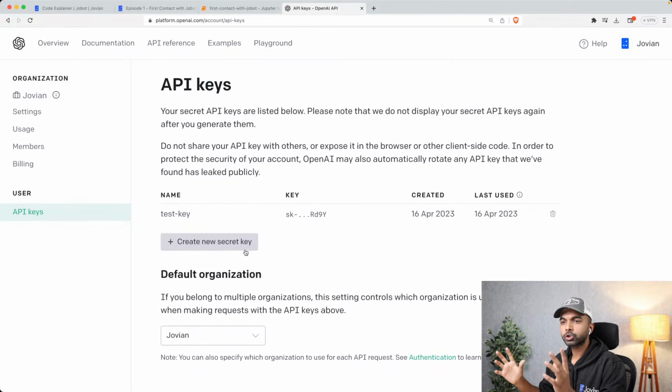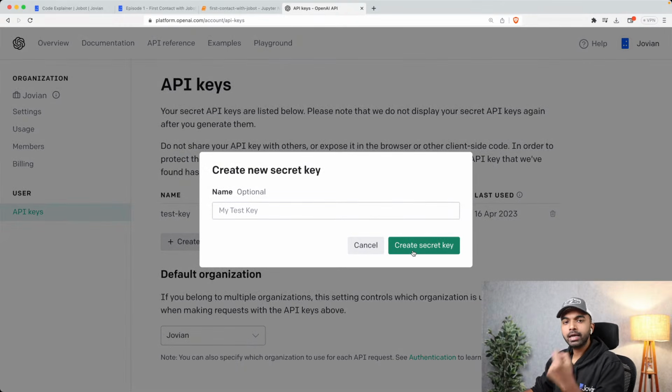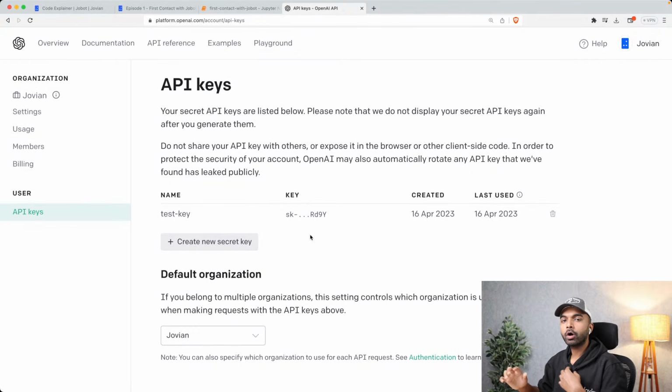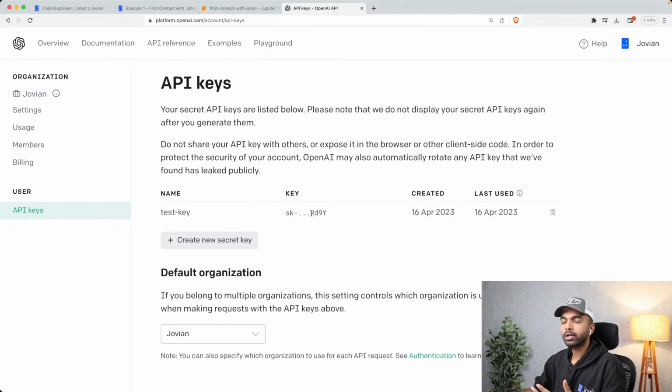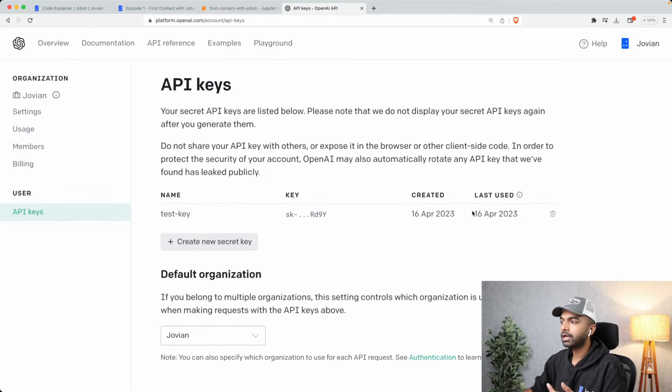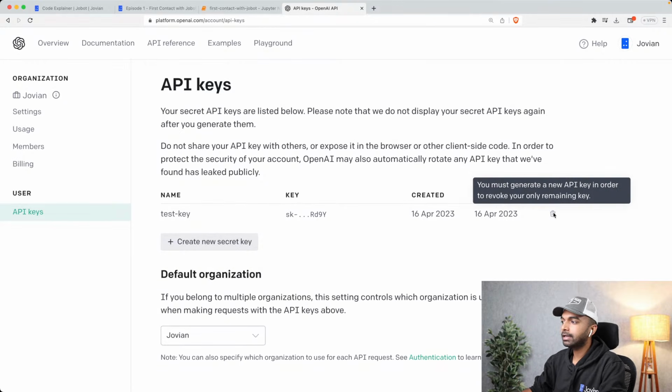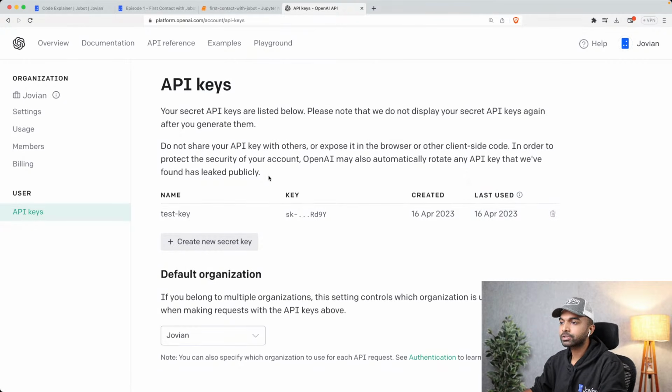Okay, so you need to click this button, and that's going to show you a pop-up. And once it shows you that pop-up, you need to give it a name. And once you create that key, the key will be shown on the screen. That's why I'm not going to do this right now. You need to copy that key and save it somewhere, because OpenAI is not going to save that key for you. You need to keep that key safe somewhere, and you need to use that key whenever you're sending a request to OpenAI. So here you can see the names of the keys you've created, maybe the last 4 characters just so that you can cross verify, and when it was created and when it was last used. And let's say for some reason your key has been compromised. Let's say you just showed it publicly, then you can just delete the key and make sure that nobody else gets access to it.